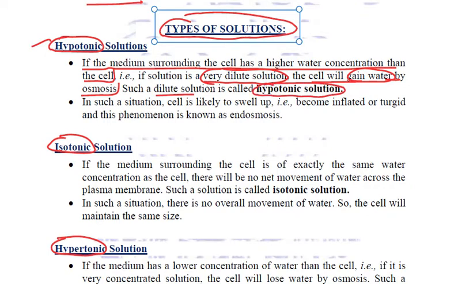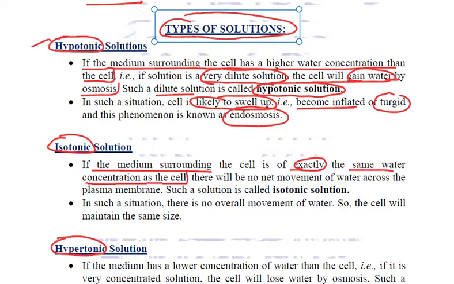And because water is going from outside the cell to inside the cell, it is likely to swell up, or it will become inflated, or we say that it becomes turgid, and this process is termed as endosmosis. The process is osmosis, but because the water is moving into the cell, that is why it is called endosmosis, right?